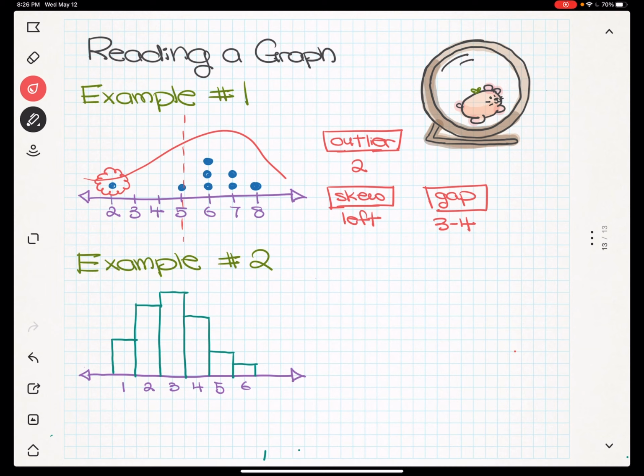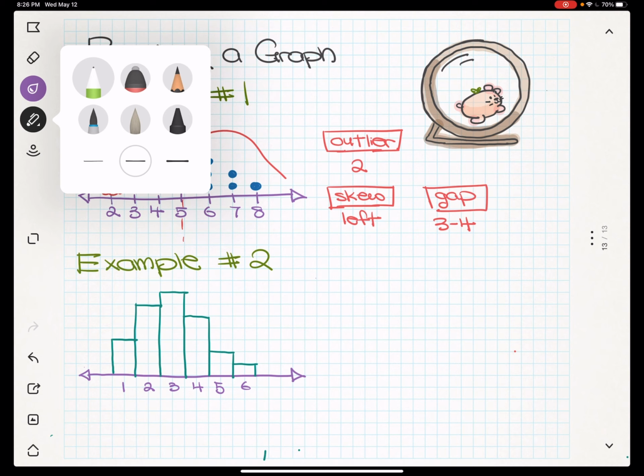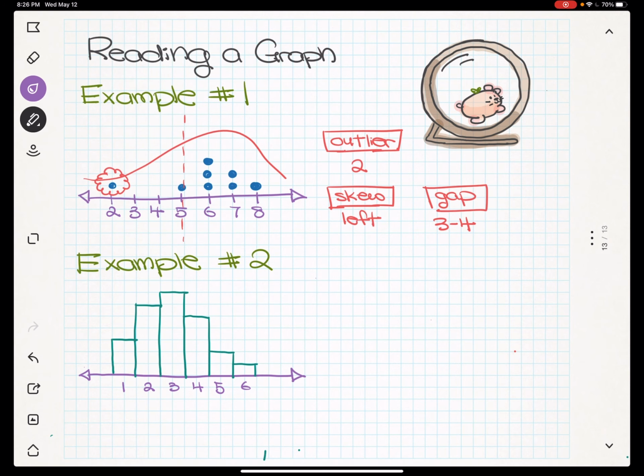Now, here's another data display that we can look at. This is a histogram, right? Are these coming back to you? So in this histogram, we're going to take a look at our data points. So I know you can't get an exact idea of how much these numbers are, but sometimes it's nice for us to just kind of look at the shape and think about the shape. So in this example over here, go ahead and see if you can figure out the outlier, the skew, and the gap.